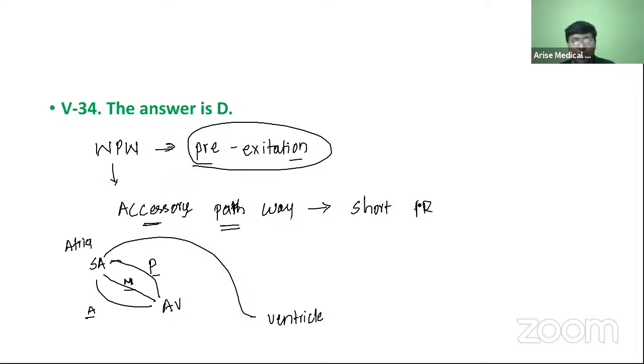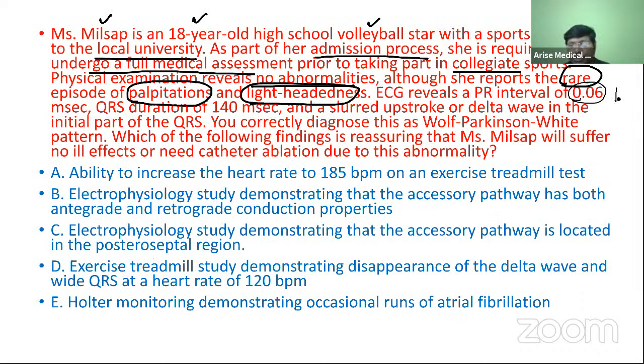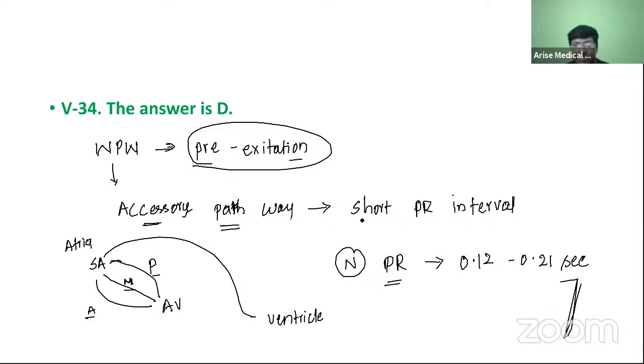You take the normal PR interval. How much is the normal PR interval? Normal PR interval is 0.12 to 0.21 seconds. That is the normal PR interval. But if you take the PR interval of our patient, that is 0.06. That means it is shortened.